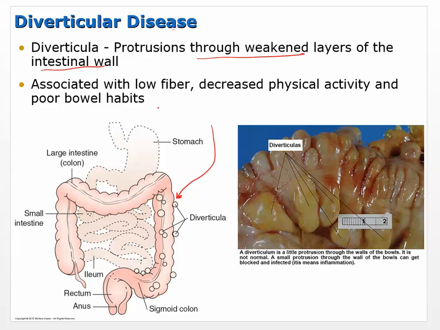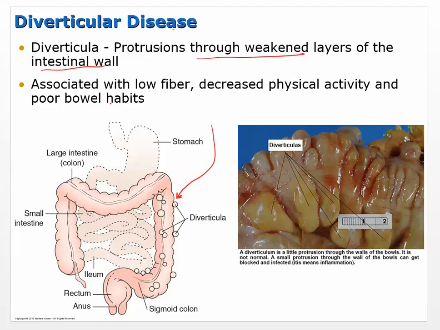Okay, so that's a very simple way of putting it, but that's kind of what happens. And so what fiber does, even though we don't absorb fiber, it's not really a nutrient, it adds bulk, and it allows the intestine to push this food through more easily with a lot less stress, a lot less pressure. And so these diverticuli are less likely to form with a higher fiber diet.